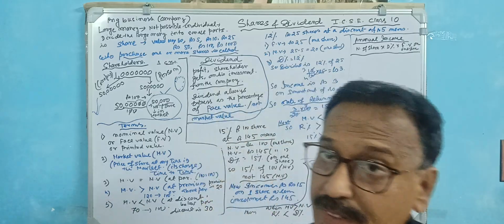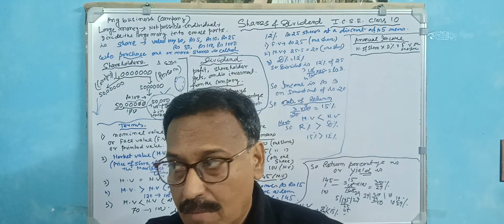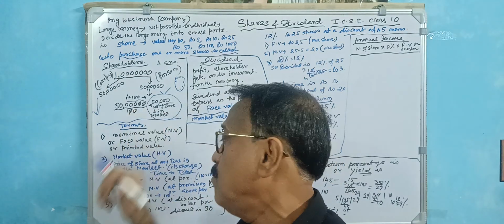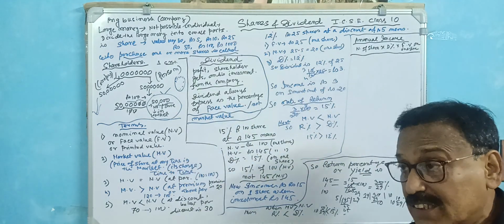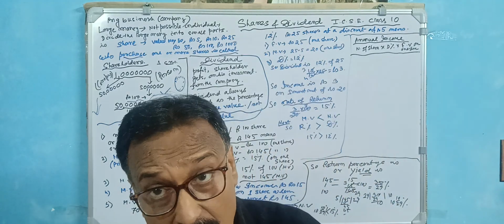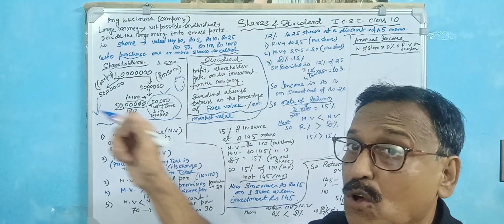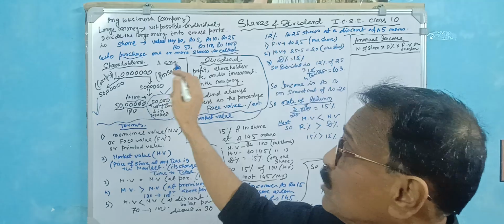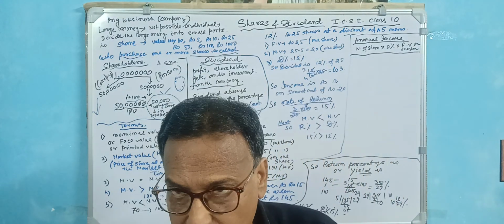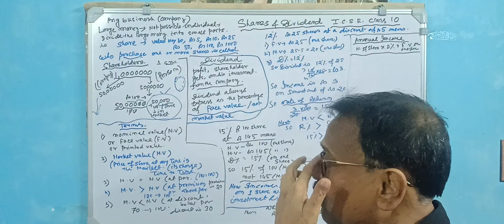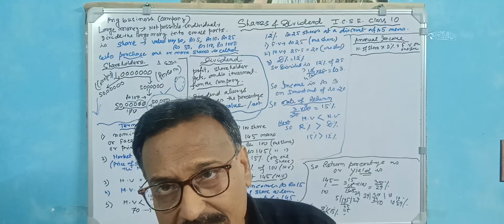Okay? The first time the share is introduced in the market, its value is called the nominal value. This is the value when the company first declares the share in the market. So this is rupees 100, and 100 is called the company's value, or the face value, or the nominal value. Is that clear?